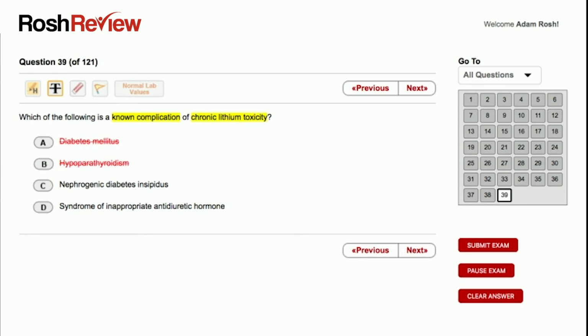So here's what I do know about chronic lithium toxicity: patients who get this typically first exhibit neurologic symptoms, relative to acute lithium toxicity, where it starts off with early GI symptoms and the neurologic symptoms are delayed. And so when I think about patients with chronic lithium toxicity, at least clinically in my mind, they always seem like they're dry and dehydrated. And so if we look at those answer choices, which one of those would present a patient like that?